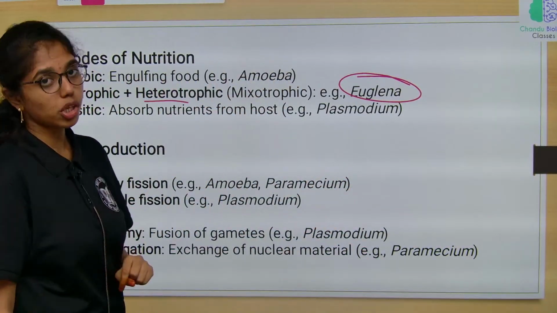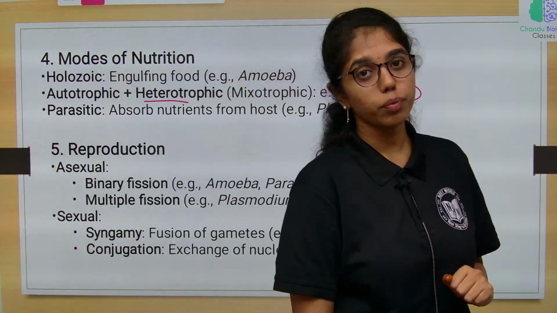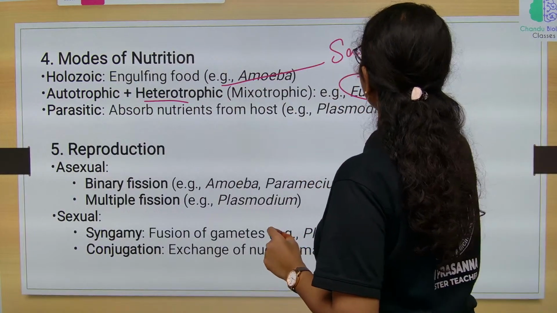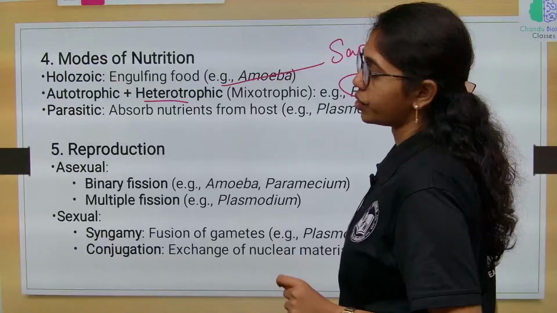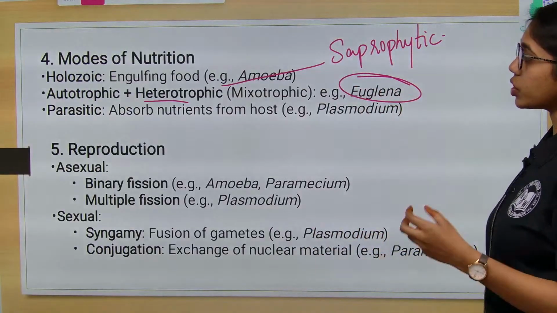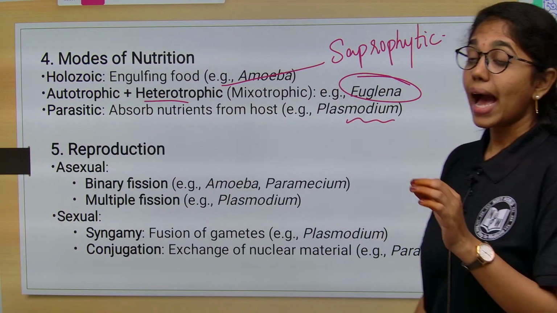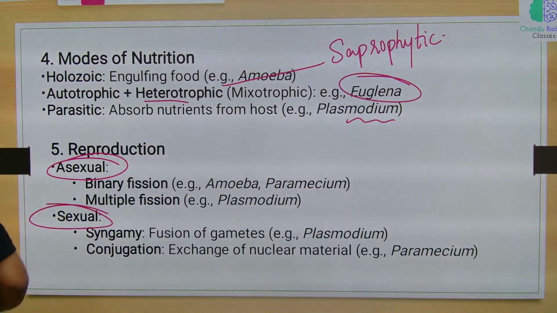In the absence of sunlight, Euglena behaves heterotrophically, with a strictly saprophytic mode of nutrition. Parasitic nutrition absorbs nutrients from the host, for example Plasmodium.